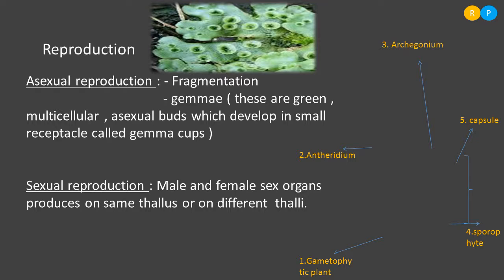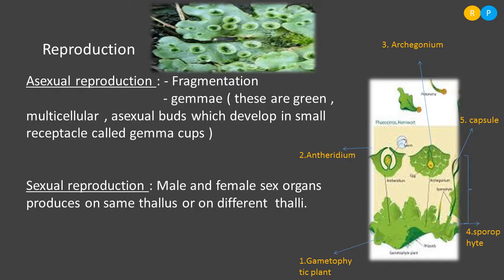So Marchantia is the best example of a plant where we can see a separate male thallus and a separate female thallus. So here you can notice the presence of the male sex organ and the female sex organ. The first labeling you observe is the gametophytic plant.